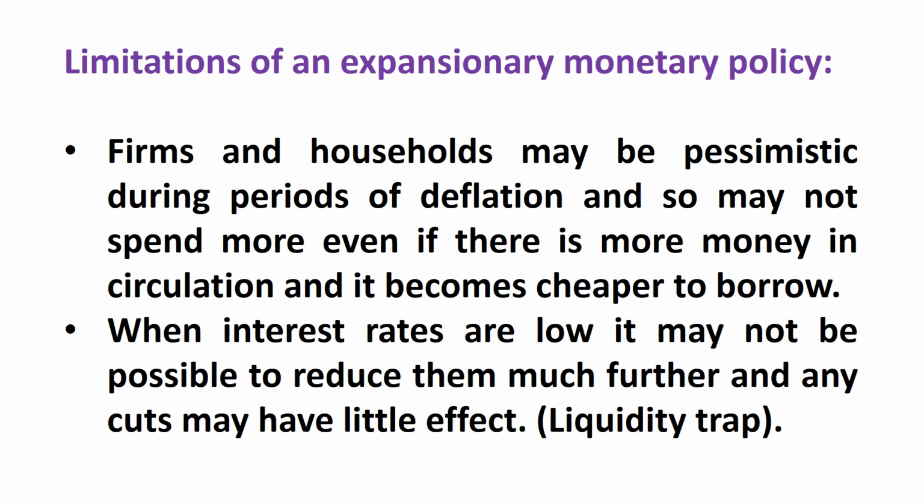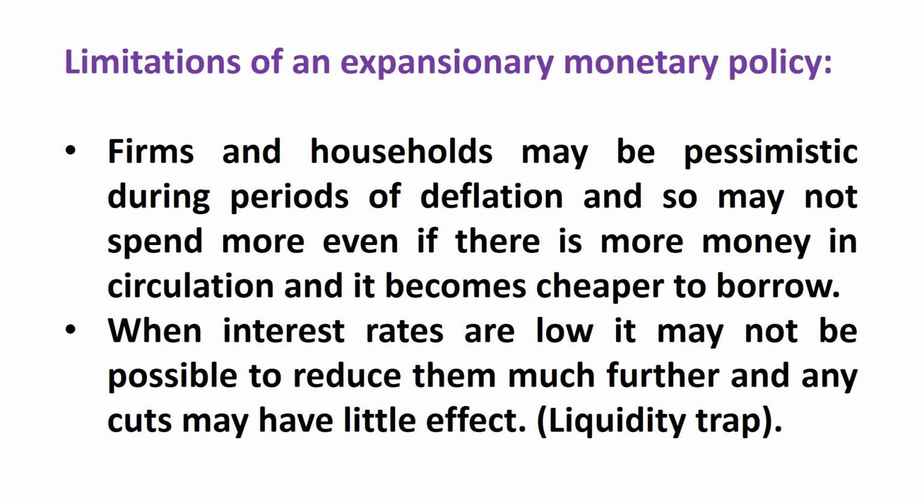Secondly, even if interest rates are low and the central bank is increasing money supply where the interest rates were already very low, an increase in money supply would not lead to lower interest rates because the economy is in a liquidity trap. Liquidity trap is a situation when an increase in money supply by the government is not causing any downward impact on interest rate because the demand curve of money has become perfectly elastic.